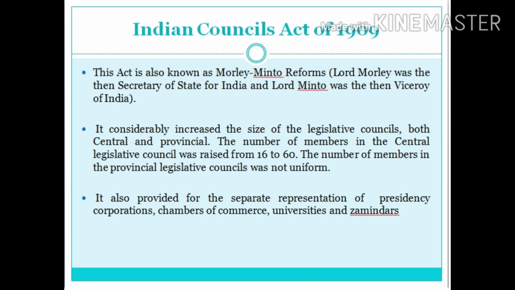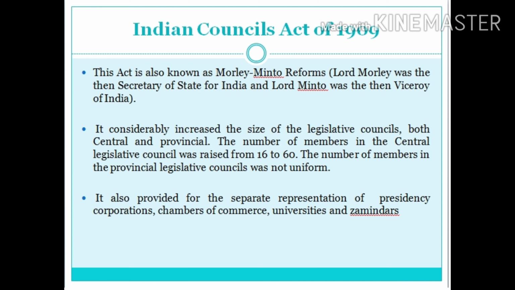The next important act was the Government of India Act 1919. This act was known as Montagu-Chelmsford Reforms. Montagu was the Secretary of State for India and Lord Chelmsford was the Viceroy of India. It relaxed the central control over the provinces by demarcating and separating the central and provincial subjects. It divided the provincial subjects into two, transferred and reserved.